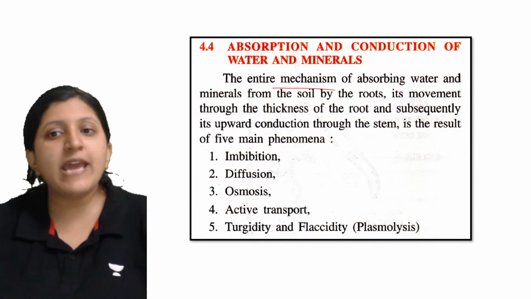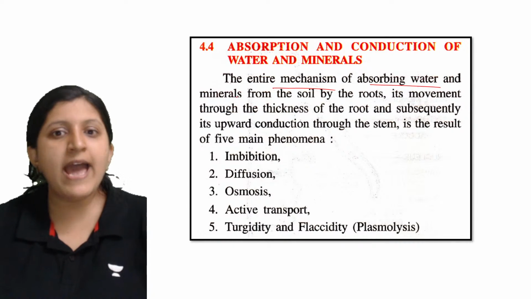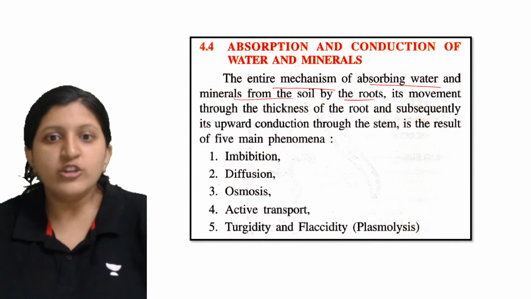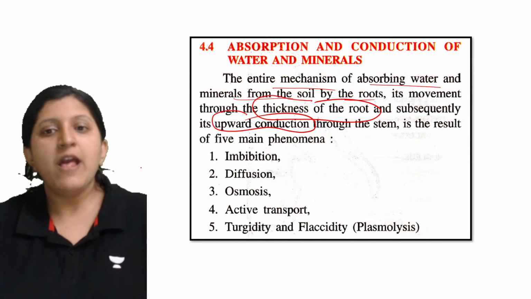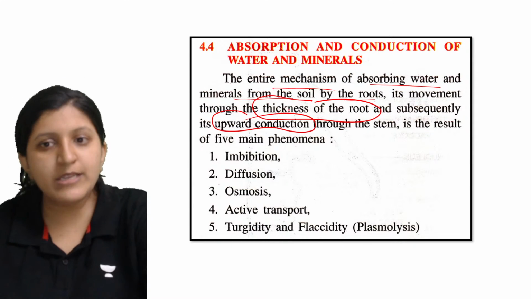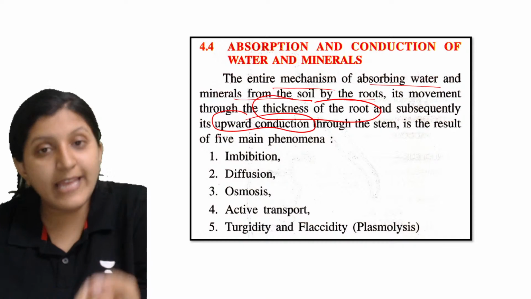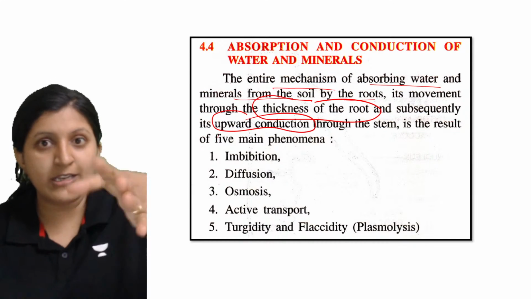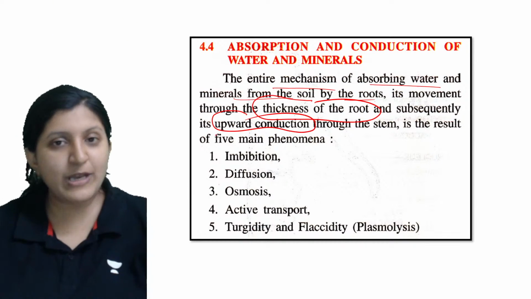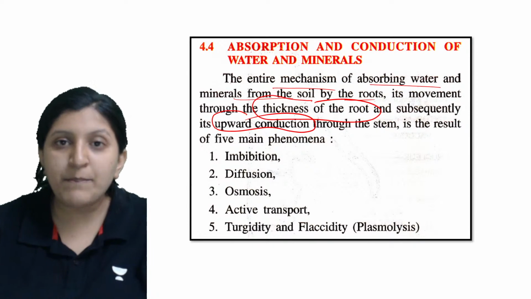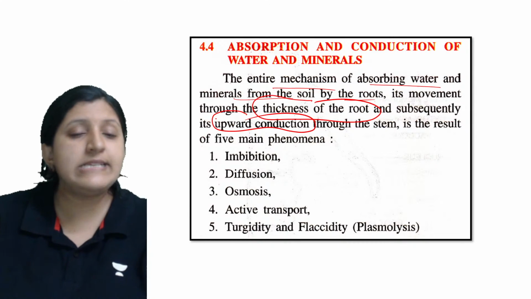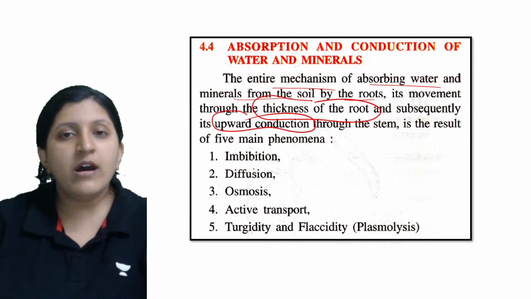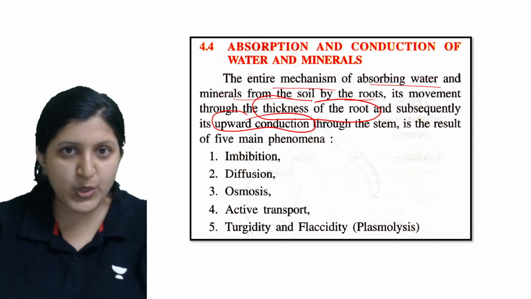So the entire mechanism of water and mineral absorption from the soil by the roots is basically through the thickness of the root and subsequently the upward conduction. First the water has to be taken in depending on the thickness of the root, and then whatever water has been taken in has to be moved up, because in a taller plant the water is required in the upper parts of the plant body as well. You can see the xylems are the ones which are transporting the water.